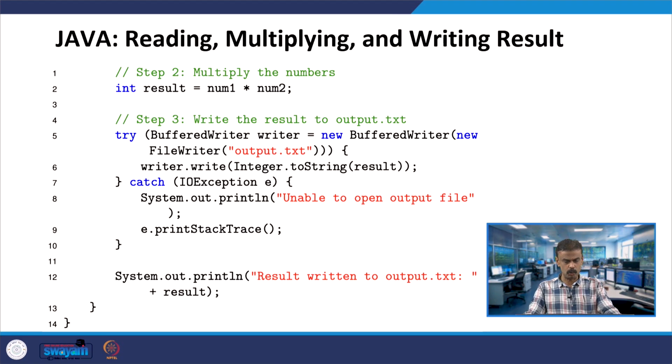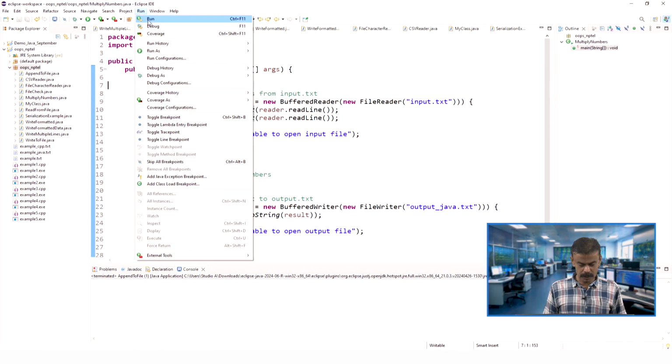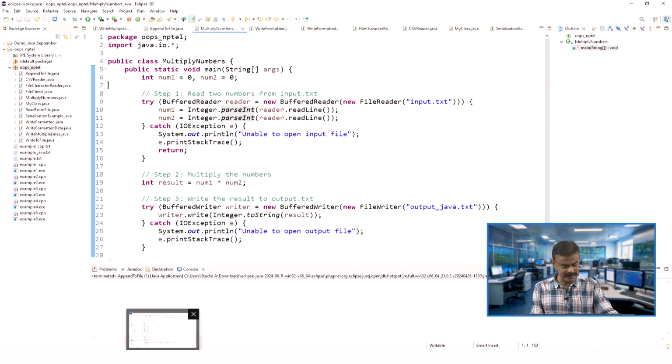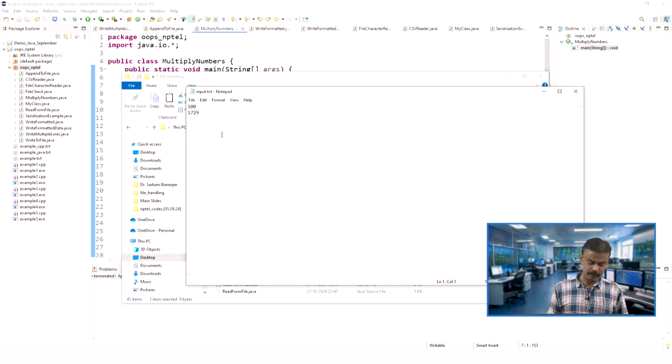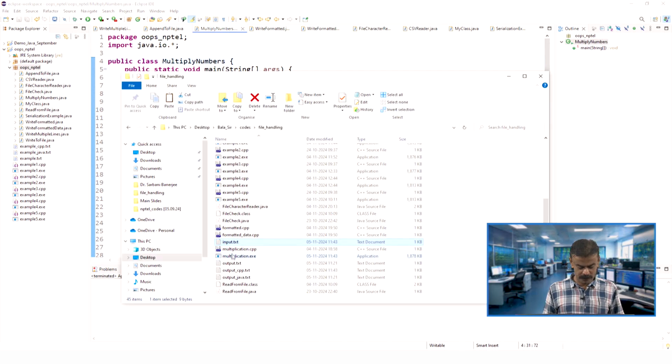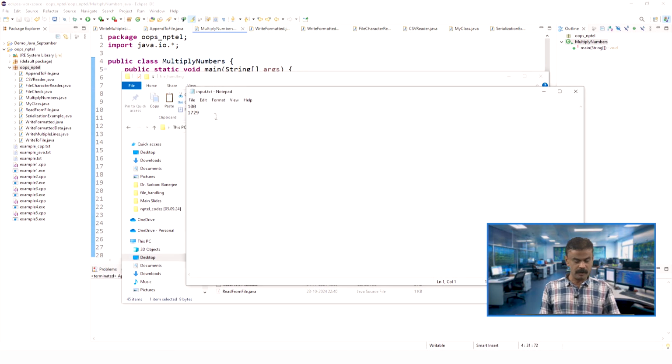Let us quickly go to the Java console and run the code, right. So, here you go, the same program that I have described. The only thing is we will check the input file, input.txt, what is there. We will run two cases, same 100 and 1729, right. These two numbers are in input.txt, or we will change it because we already have an output file with the same result. So, here what we will do: change the first number to 1000, second number as it is.